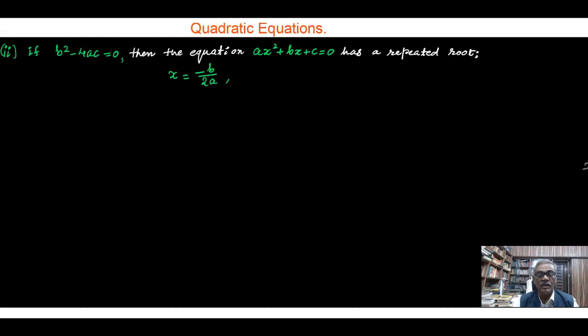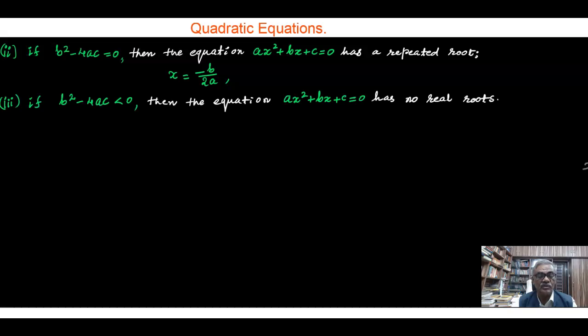In case 2, if b square minus 4ac is equal to 0, then the equation ax square plus bx plus c equal to 0 has a repeated root, namely x is equal to minus b by 2a, which repeats twice. In case 3, if b square minus 4ac is less than 0, then the equation has no real roots, because the square root of a negative quantity can never be a real number.